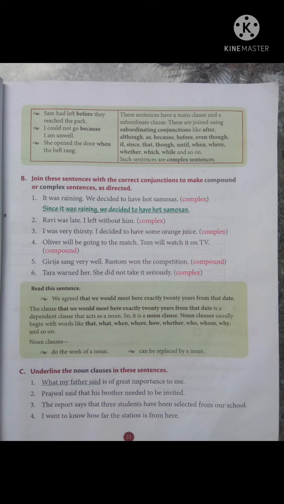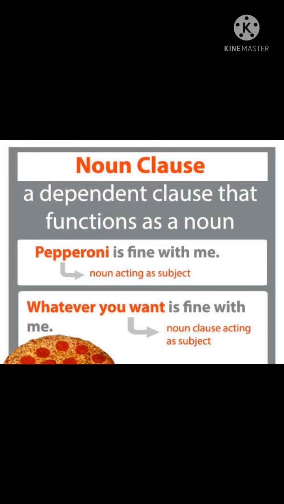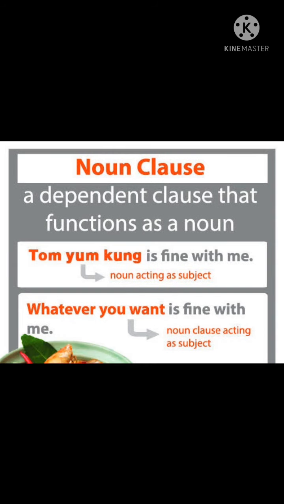We agreed that, we means Bob and Jimmy Wells, agreed that we would meet here exactly 20 years from that date, meaning 20 years from their departure date. Please check the last part of the sentence, that we would meet here exactly 20 years from that date. Please note down that part and underline it. We agreed that we would meet here exactly 20 years from that date. This part is a clause. That clause is a subordinate clause.